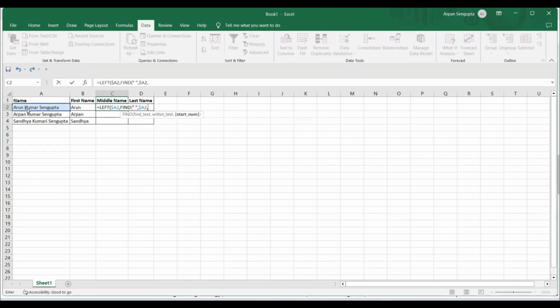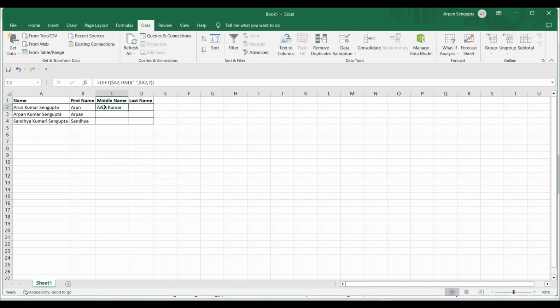part, right, but it does not mean that every time it will start from 5, right, it can start after this as well. In this case it is starting after 7, right. So there is no easy way to do that, like you can't put 7 here, because if you do that, right, and maybe if you put a minus here, -1 is not required. So if you do this, then it would be working like that, Arun Kumar, like you are getting that entire thing, right. It is finding the second space, and it is skipping the first one. So somehow you are kind of separating the last name.